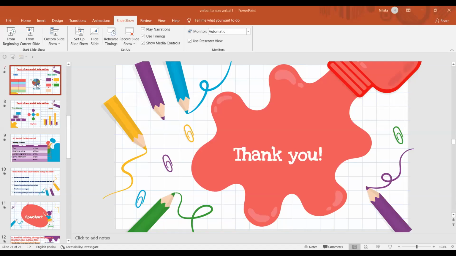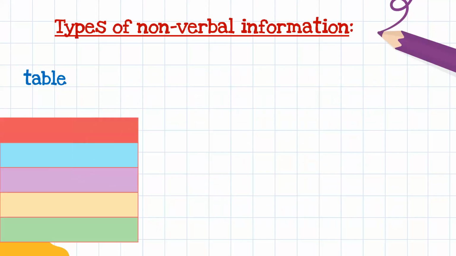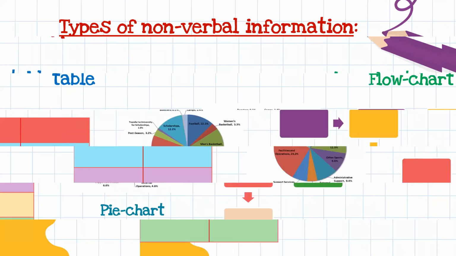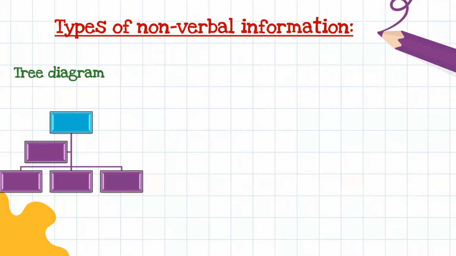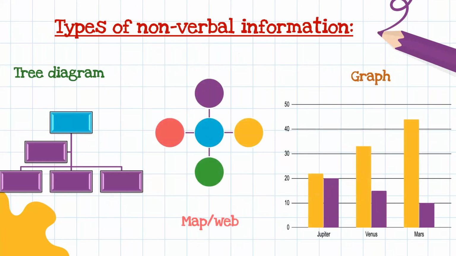Just a moment. We will quickly revise now what we have seen. These are the types of non-verbal information: table, pie chart, flow chart, T diagram, map, graph. And if a fact file is asked for, it is in point format.